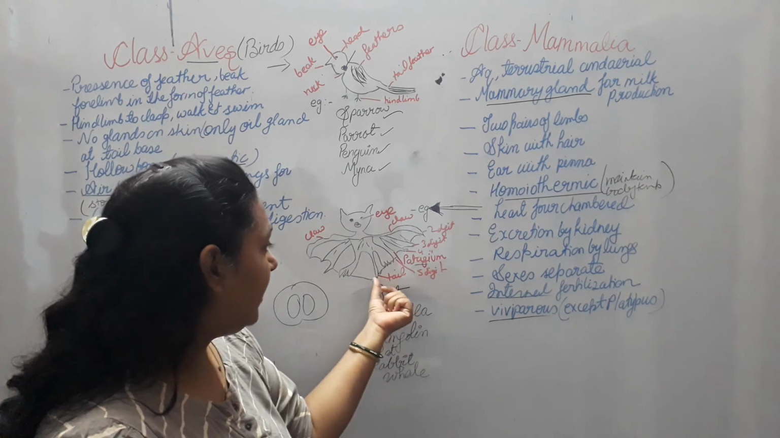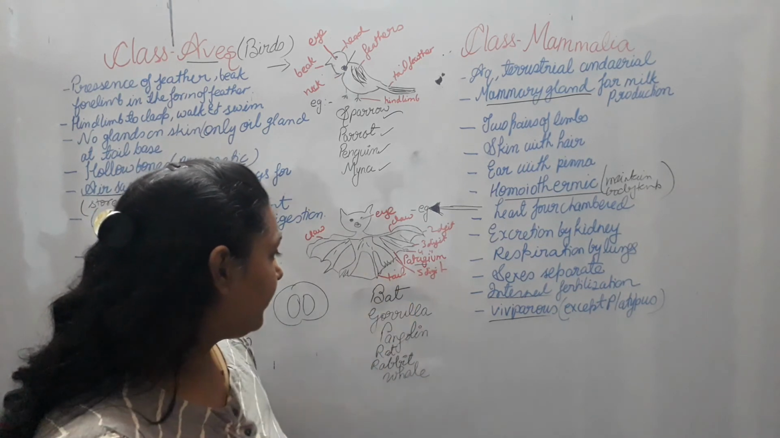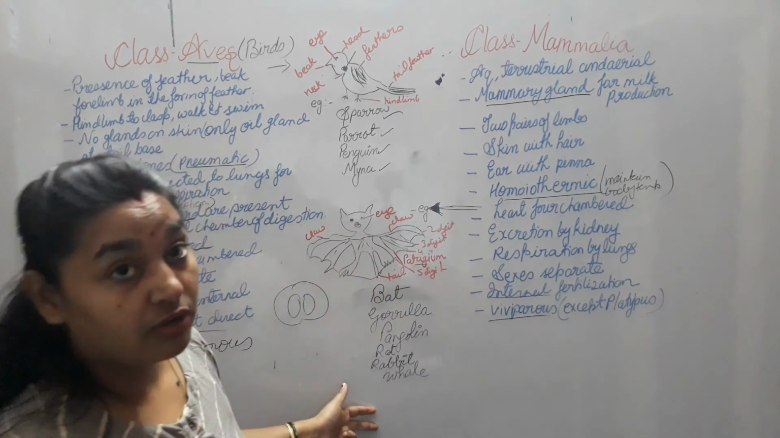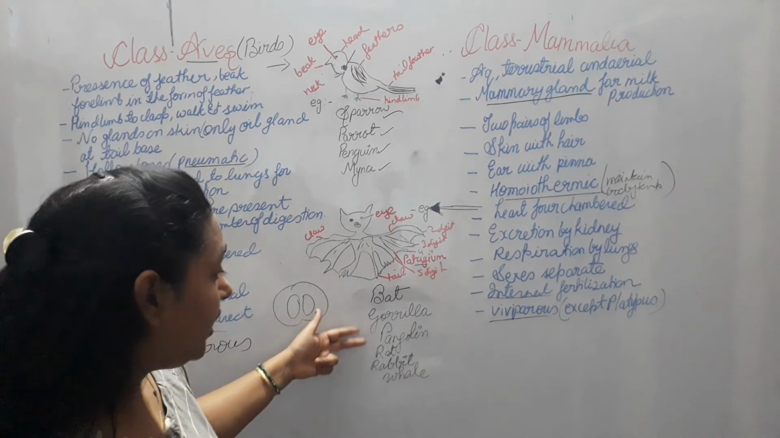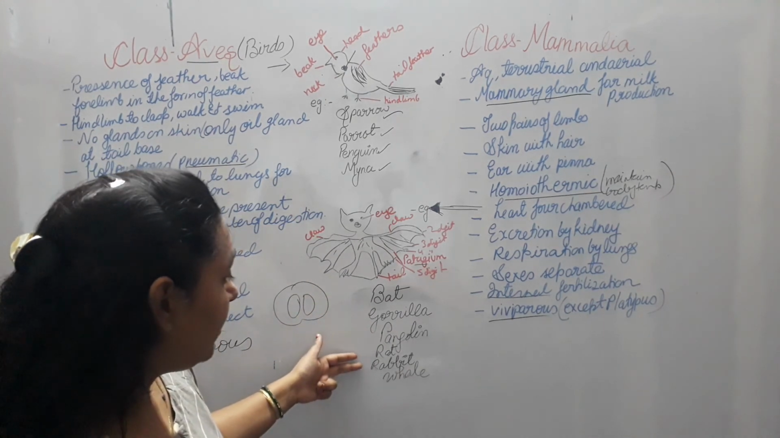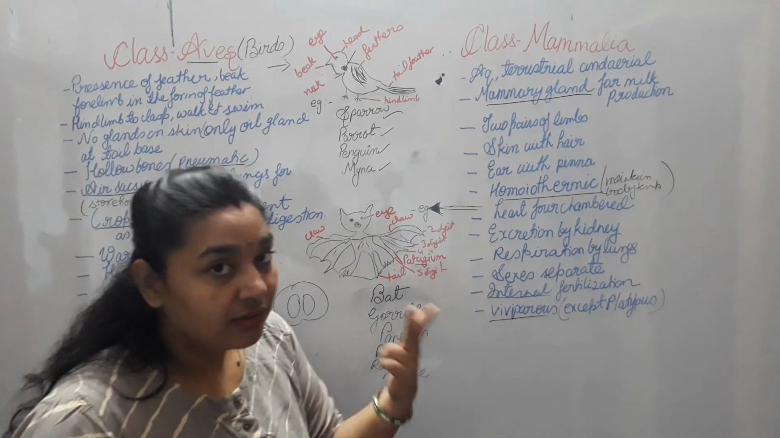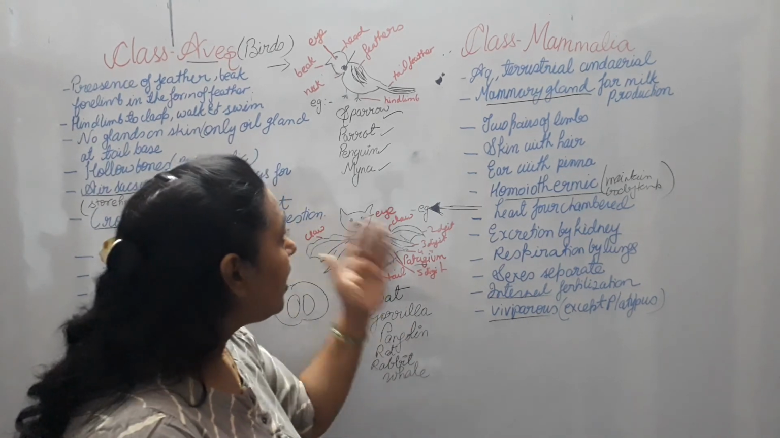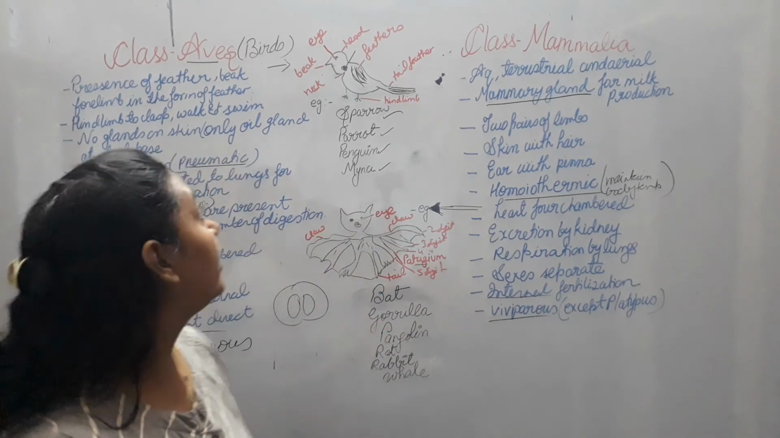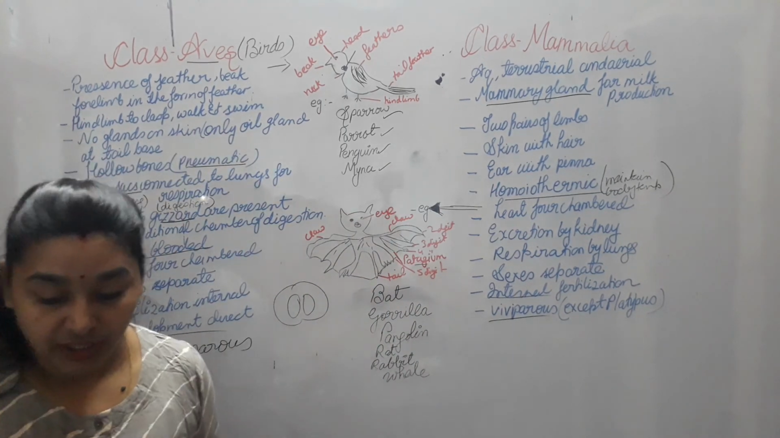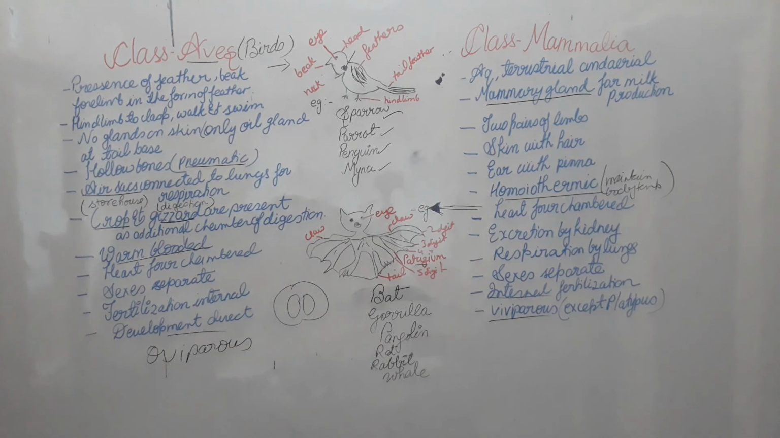This is the tail area, tail portion, and here are some examples of the mammalias like gorilla, then pangolin, rat, rabbit, whale. So whale is actually a mammal. So these all are the characteristic features of the aves and Mammalia. Hope you got to know, you have understood all this. So just keep it in your mind. Later we will discuss some more topics.